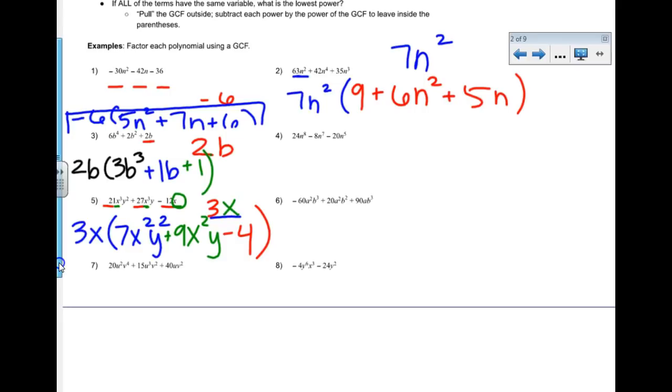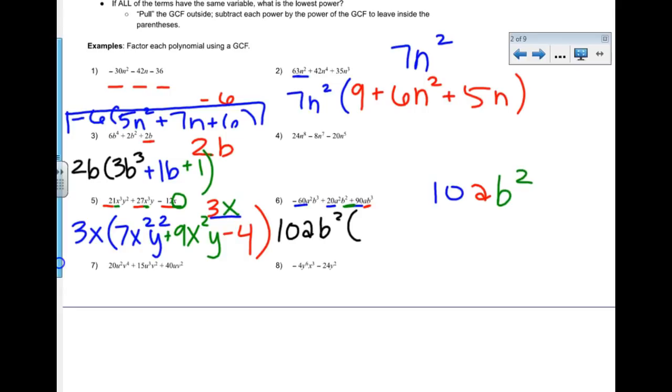Number 6. I've got negative 60 a squared b cubed plus 20 a squared b squared plus 90 a b cubed. We'll look at my coefficients. I can pull out a 10 from those. And if I look at each variable separately, I've got an a squared and an a. My lowest one is this one here, so I'm going to pull out 1 a. And then if I look at my b's, I've got a b cubed, a b squared, and a b cubed. My lowest one's b squared. So I pulled out a 10 a b squared. So I'm going to write that on the outside.